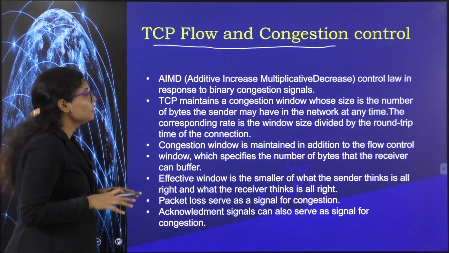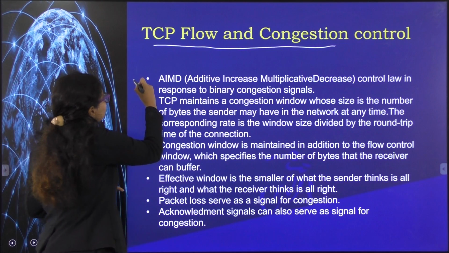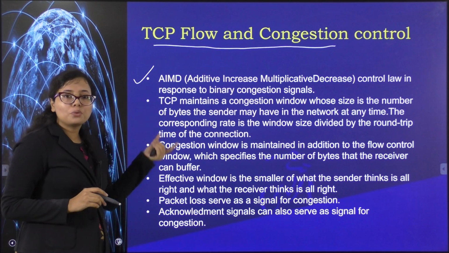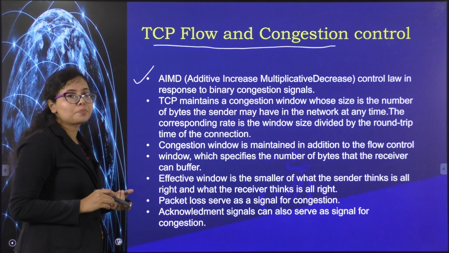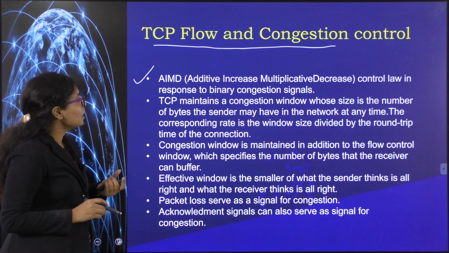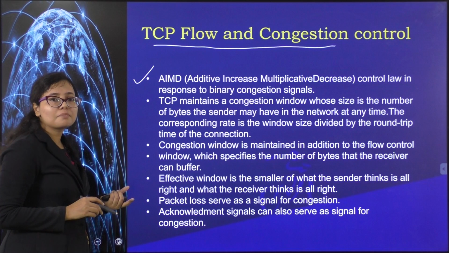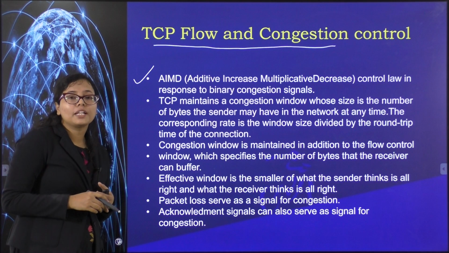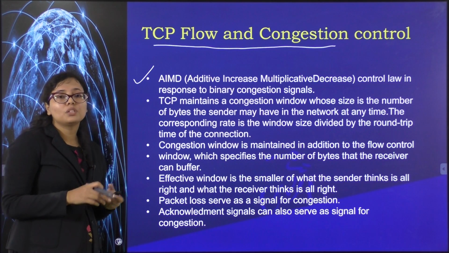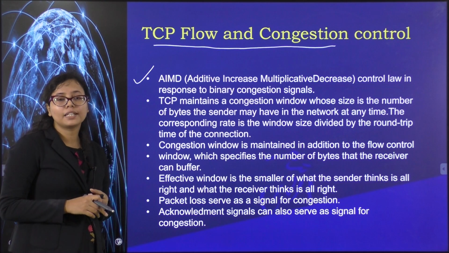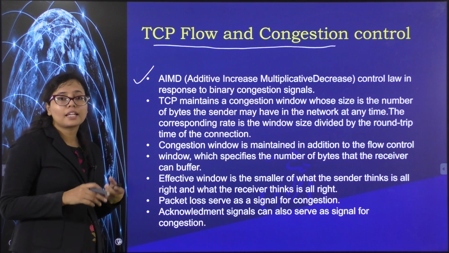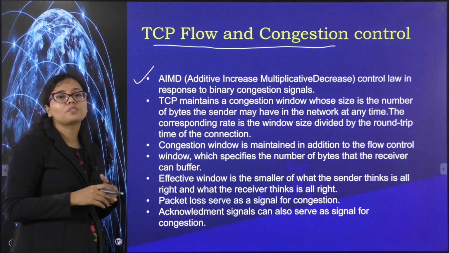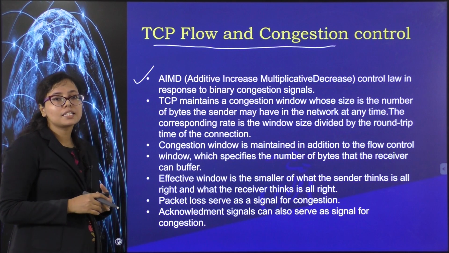Okay, so we will look at it, but here you see the first point. What I am trying to say is how congestion is controlled by the transport layer, how the size of the window is controlled. That is the major thing. So when the transport entity senses that a lot of bandwidth is available in the network and the rate of the flow of packets can be much higher, at that time it increases the rate of the flow of the packets. And how is it increasing?